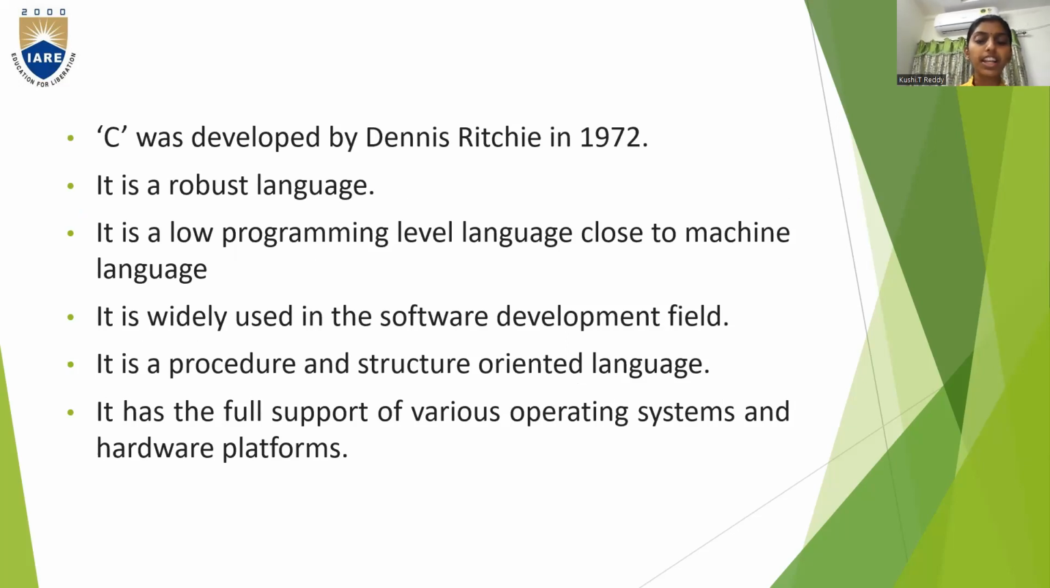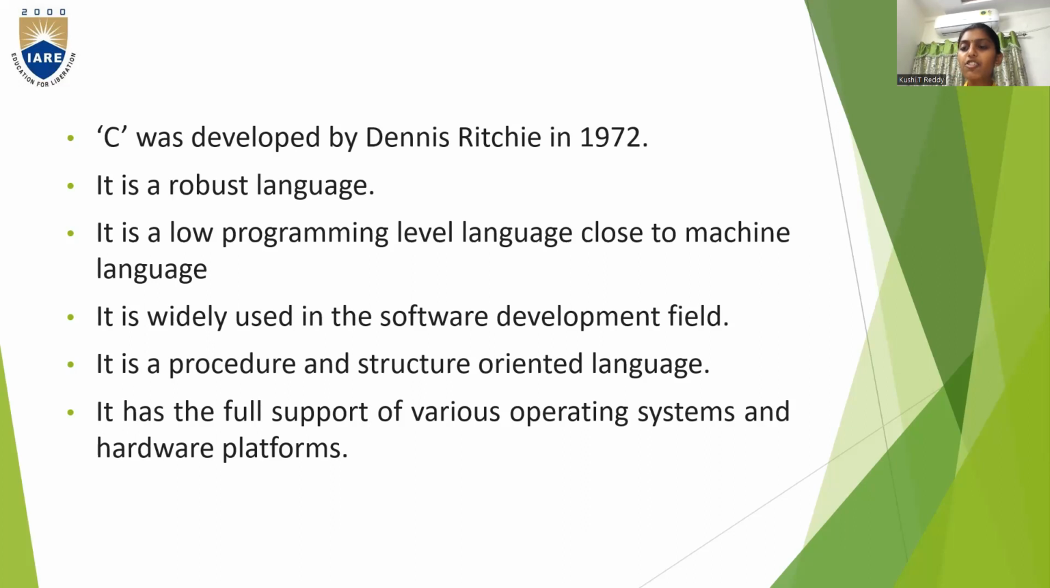C was developed by Dennis Ritchie in 1972. It is a robust language. It is a low programming level language close to machine language. It is widely used in the software development field. It is a procedural and structure-oriented language. It has the full support of various operating systems and hardware platforms. This programming language was very close to machine language.